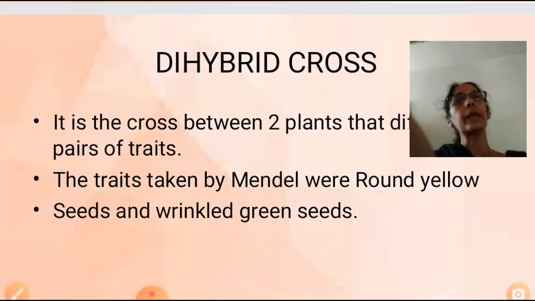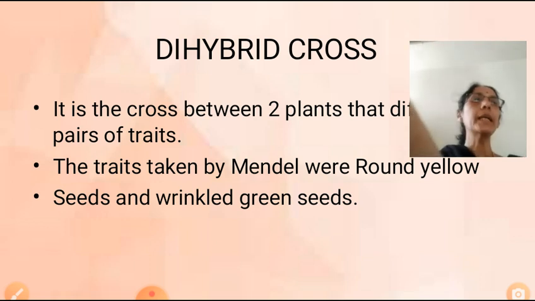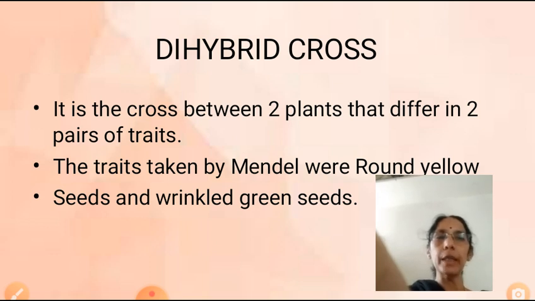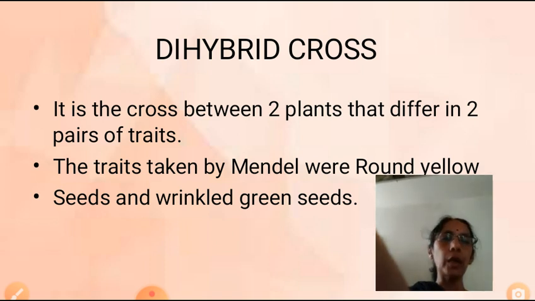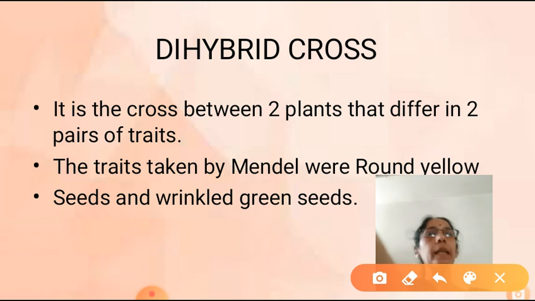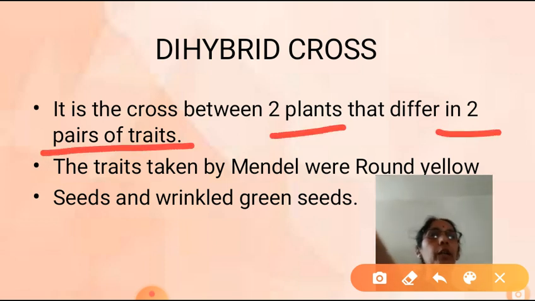Now the next one is about a dihybrid cross. What is a dihybrid cross? You have studied what is a monohybrid cross: a cross between two plants that differ in a pair of traits or a pair of alleles, mono. Here it is a dihybrid, a cross between two plants that differ in two pairs of traits. How many pairs of traits? They are different in two pairs of traits.